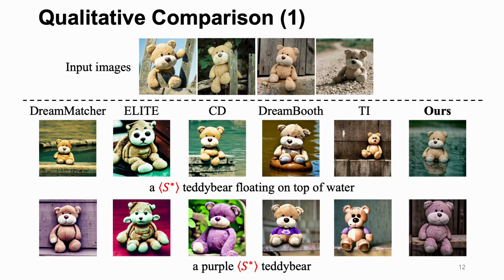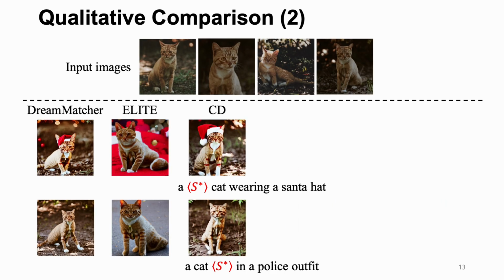Here are qualitative results compared with prior methods. Our framework achieves more faithful identity preservation and accurate text alignment across different concepts and prompts. This is the second comparison.